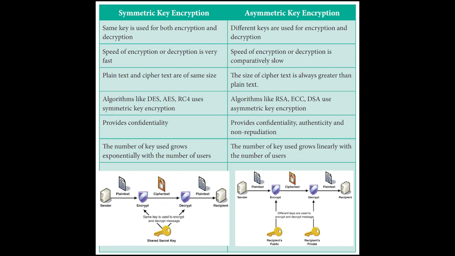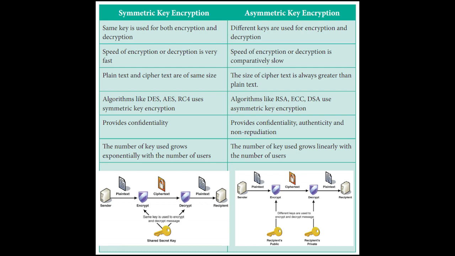In symmetric key, the number of keys used grows exponentially with the number of users. In asymmetric key, the number of keys used grows linearly with the number of users. That is the difference between symmetric and asymmetric key encryption. In symmetric key, we have the same key for both encryption and decryption; in asymmetric key, different keys. The speed is fast in symmetric key, and asymmetric key is slow when compared with it.